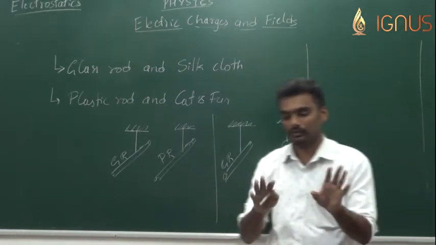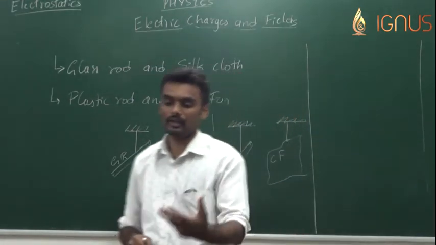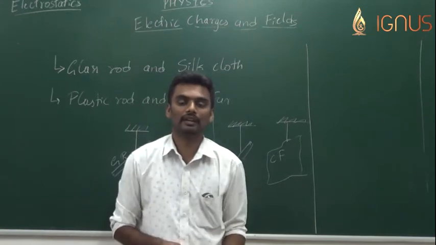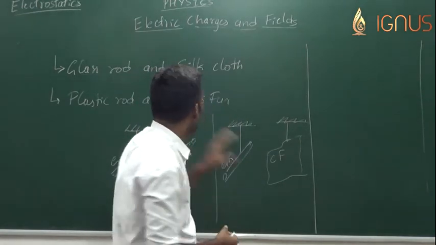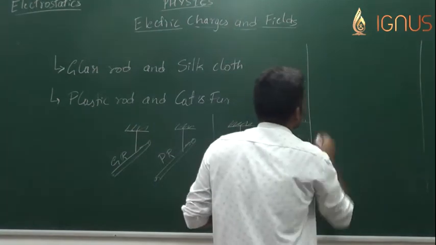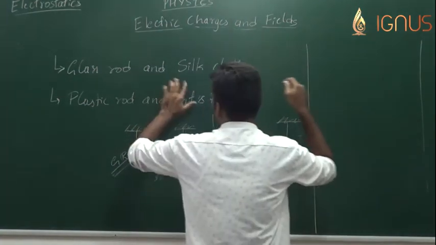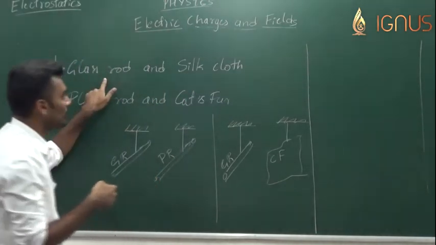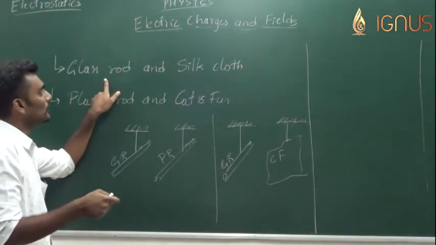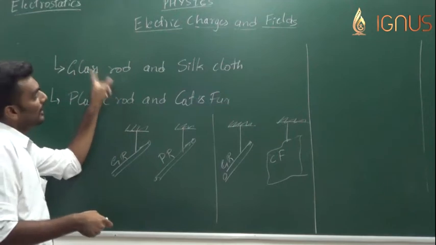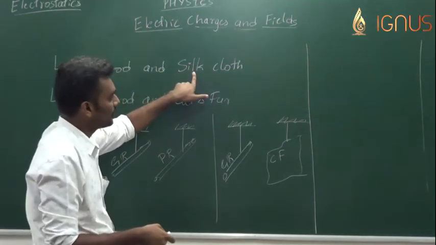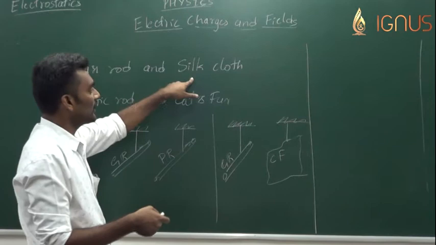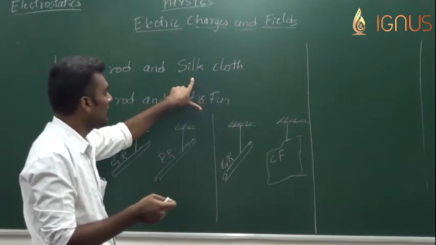This question was answered, or an idea of positive and negative charge was given, by Benjamin Franklin, who suggested that after rubbing a glass rod and silk cloth, one of the substances will acquire a positive charge, and the corresponding other substance of the pair will acquire a negative charge.